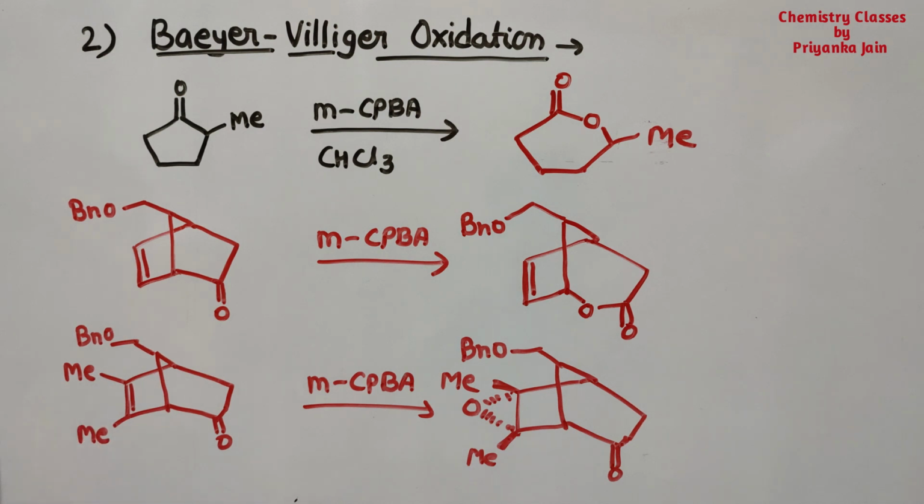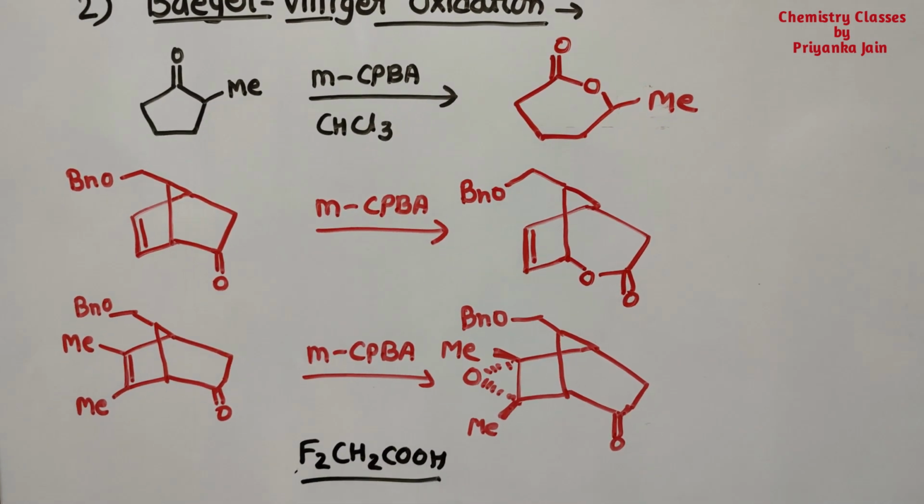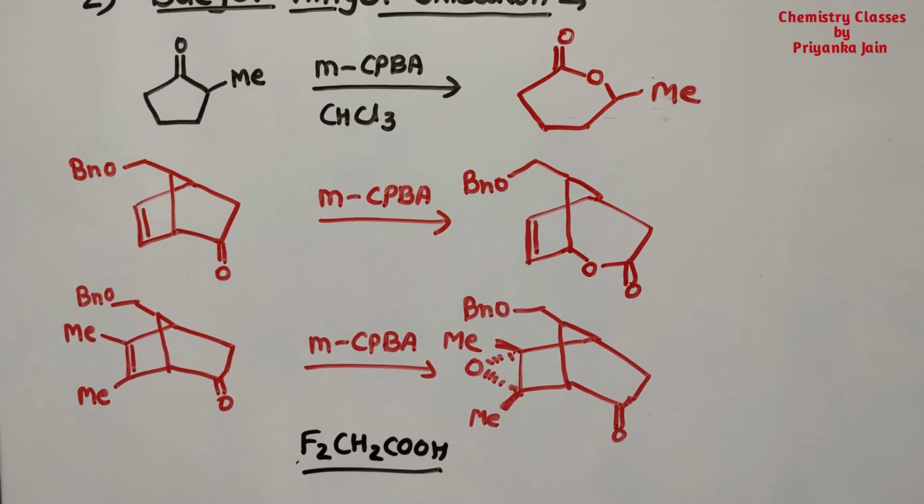Now one more important thing, if we have to do both things, the Baeyer-Villiger oxidation and the epoxidation at the same time, then we have to change the reagent, because MCPBA cannot be used for this process. For this process we will have to take trifluoroperacetic acid. If we are using this reagent, then only we can do such a thing.